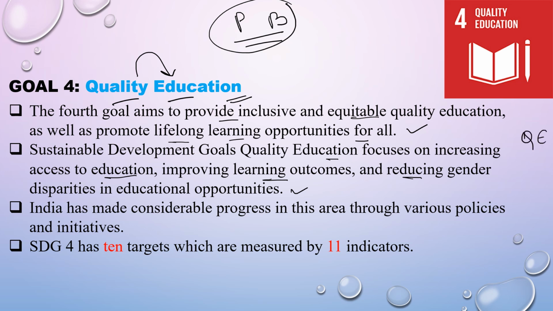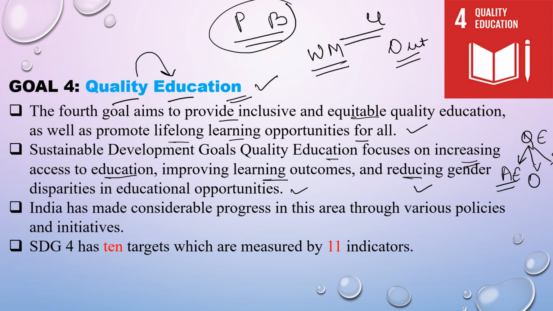So how would quality education be achieved? Some factors are important which have to be considered. Firstly, increasing access to education. That is, everyone should get education, whether he or she is living in a rural area or an urban area. Then improving learning outcomes. We need to improve that. Reducing gender disparity. That is, no one should be left behind, and there should be equal opportunities for both men and women to receive quality education. India has made considerable progress in this area through various policies and initiatives. Now this SDG has 10 targets with 11 indicators.